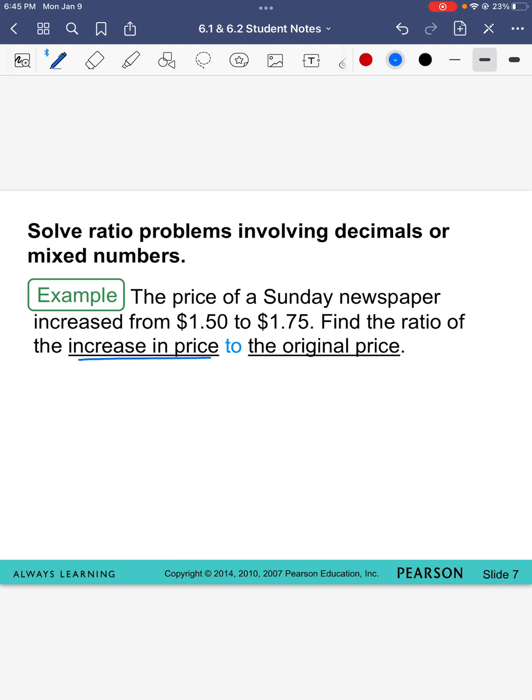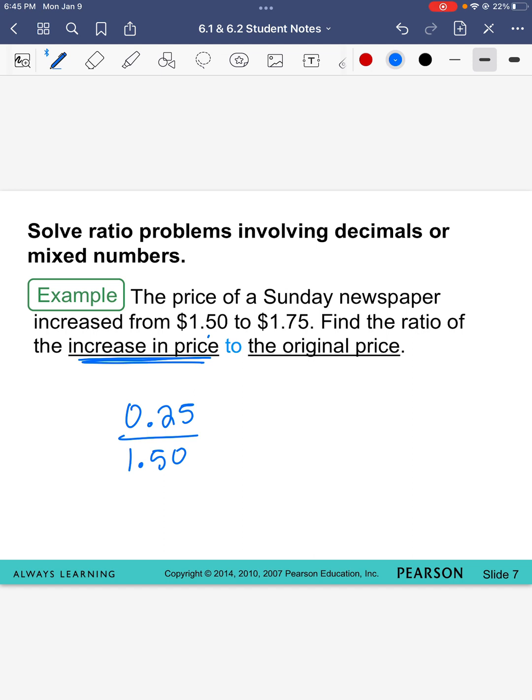The increase in price is asking how much money the paper went up by. How much did the cost go up from $1.50 to $1.75? The cost went up by 25 cents, so that's my numerator. Then what is the original price? The original price is $1.50.